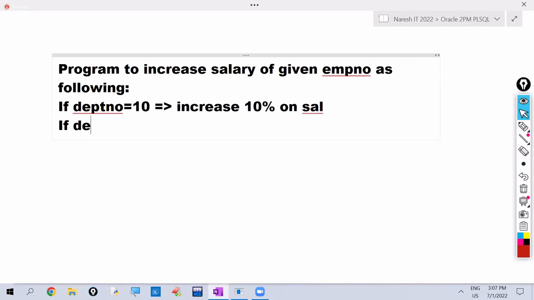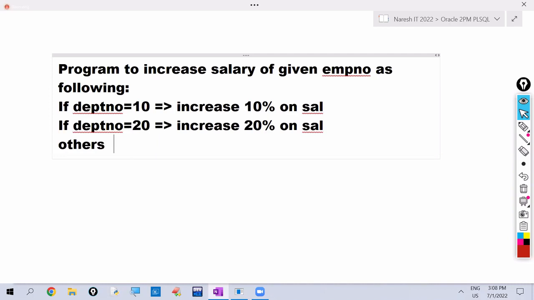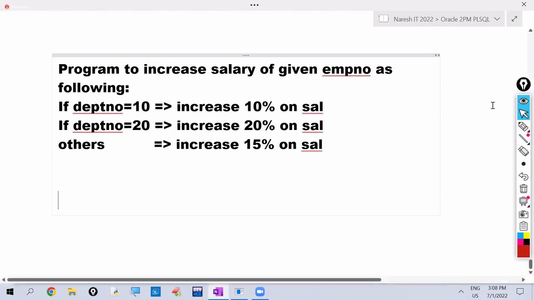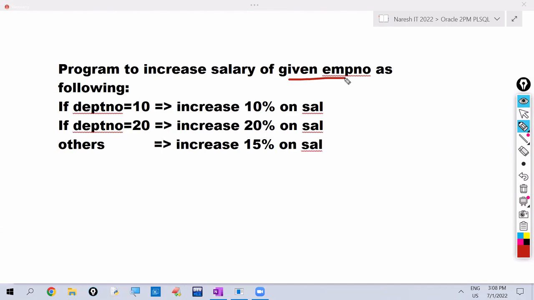If department number is 20, then increase 20% on employee salary. Other than these departments, increase 15% salary. This is our requirement. You try this one. So what we have to do here, read employee number.